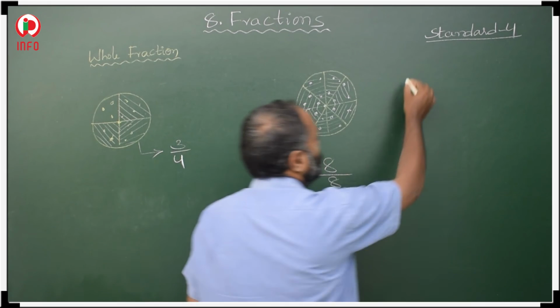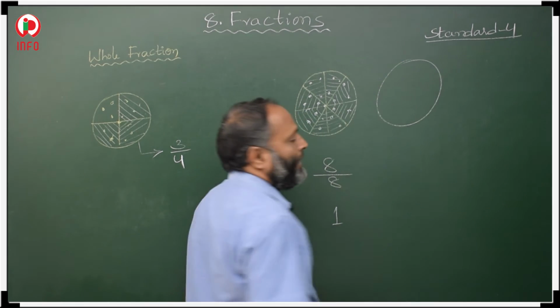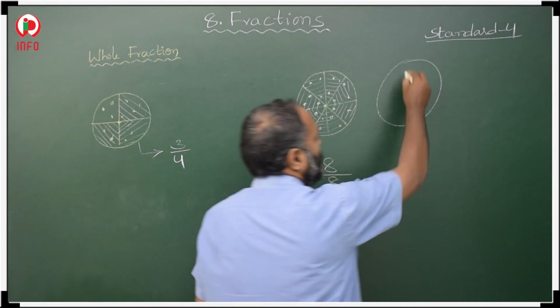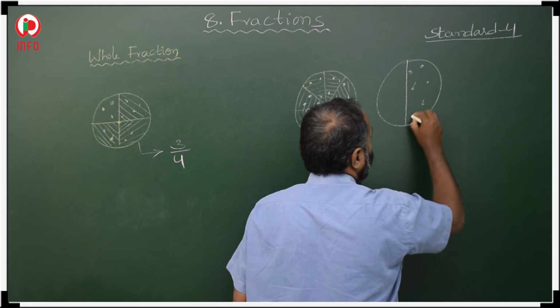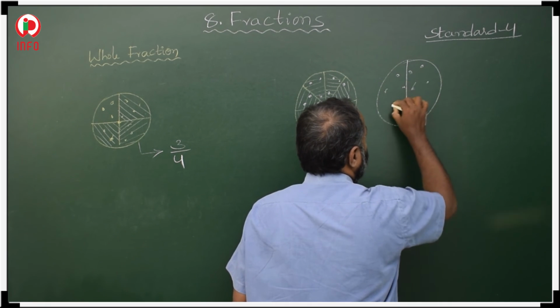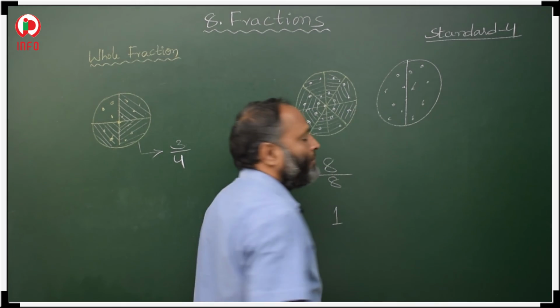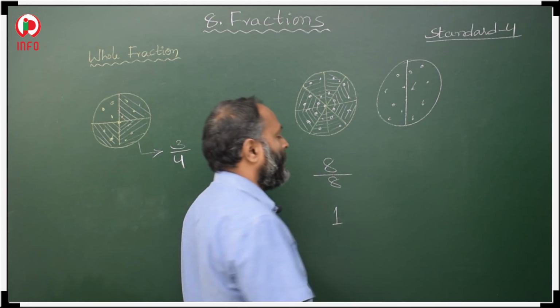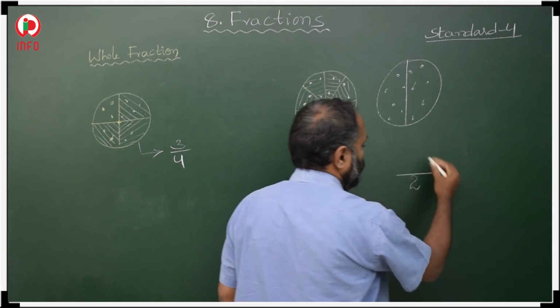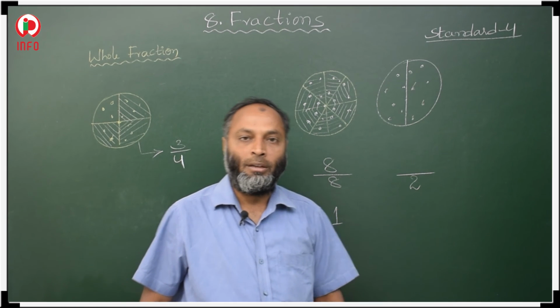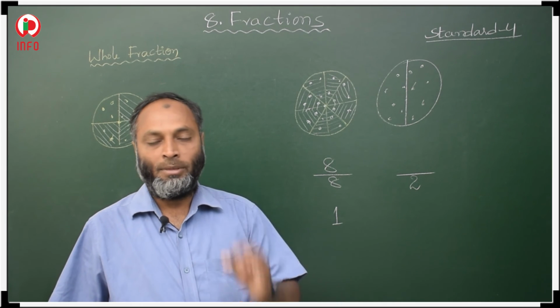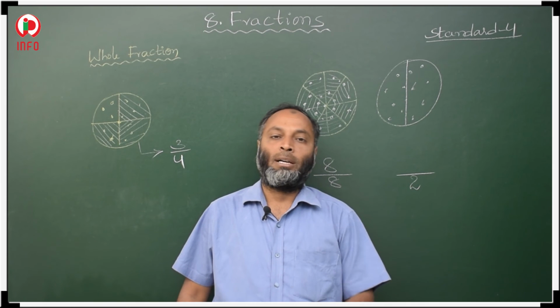One more example, this is another pizza. This pizza is divided into 2 parts. So how many parts are there? Total 2 parts. The total number of parts we have to write in the denominator. So the denominator always represents the total parts.